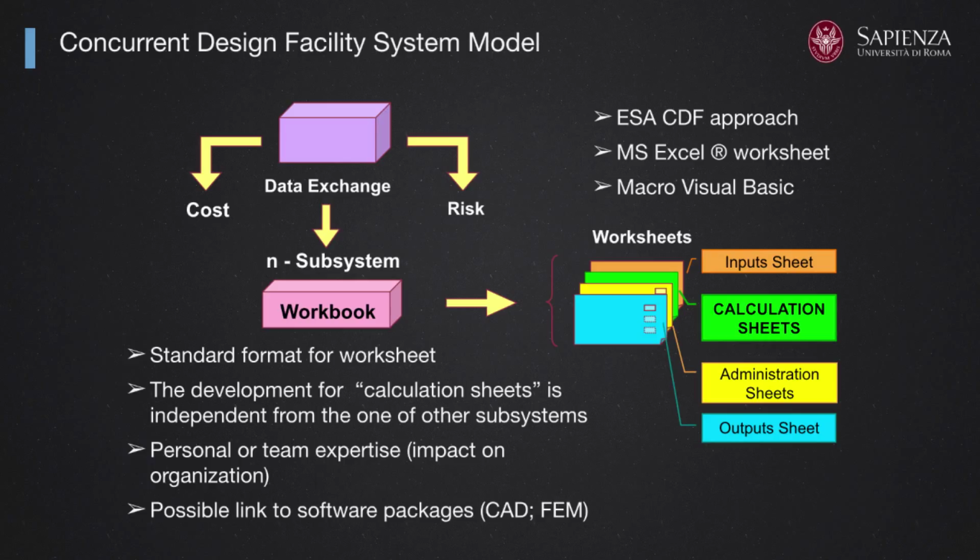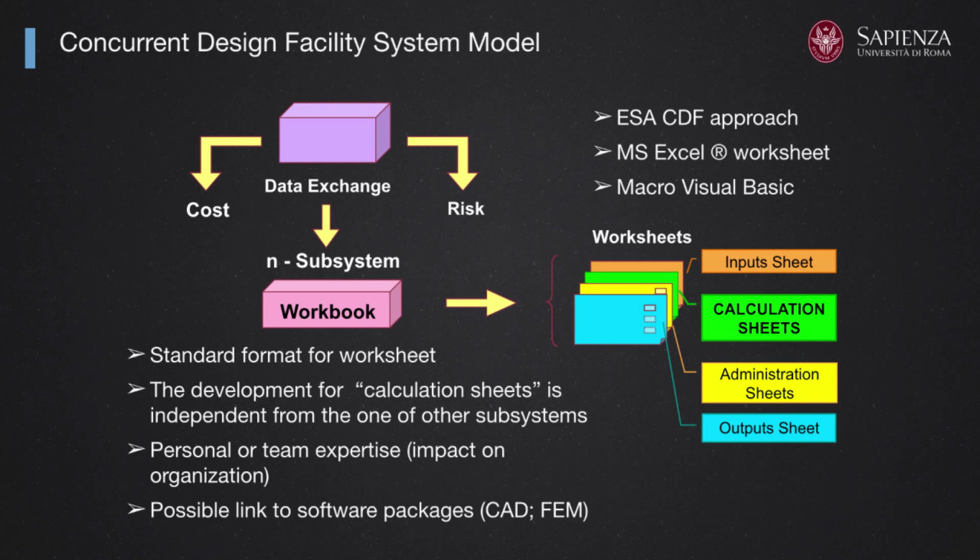Then, after doing your calculation and after taking good note of all the steps of your process in an administration sheet, you will end up by providing some output sheet in which all your decisions are shared with the other areas of competence.